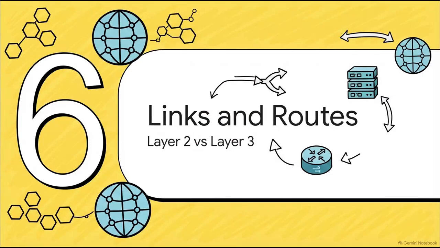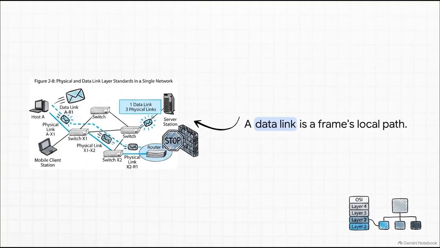Section 6, links, routes, and networks. To really grasp how the internet functions, we need to zero in on the most crucial distinction in network engineering, the fundamental difference between Layer 2 and Layer 3. Let's look at Layer 2 first.